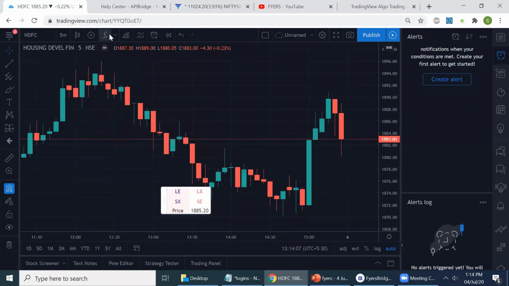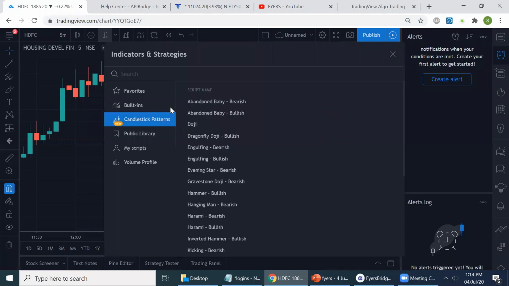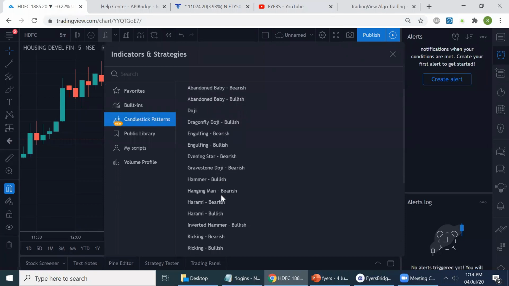See here, when you click on this FX functions, you can see the public library as well as the built-in functions. You can see a new one here, maybe inspired by Akshay, the TradingView guys. They introduced inbuilt candlestick patterns also, right?